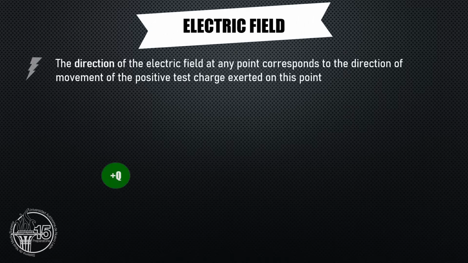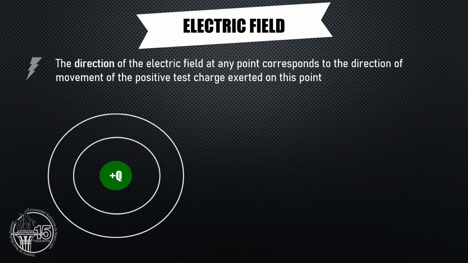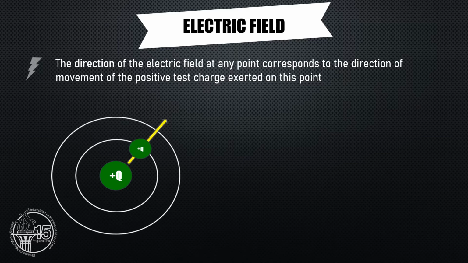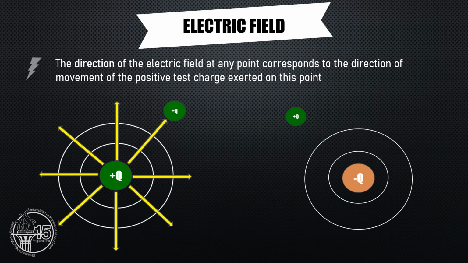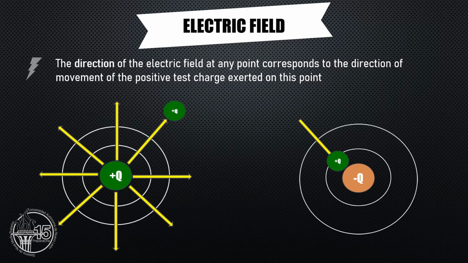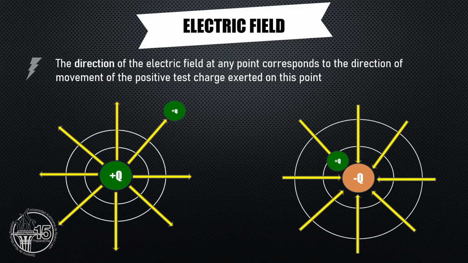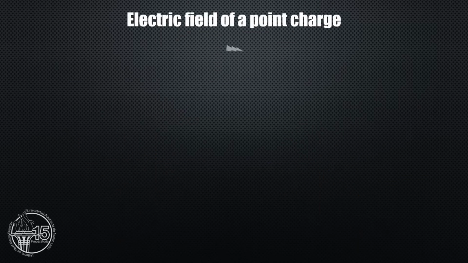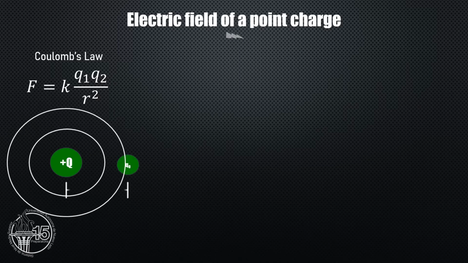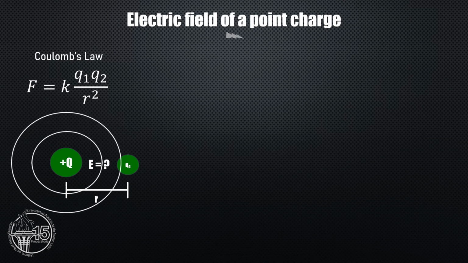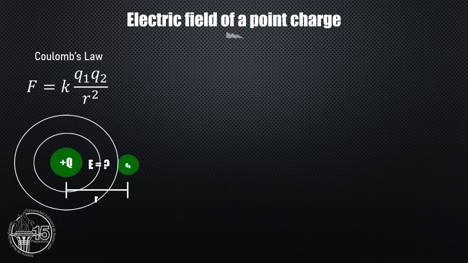The direction of the electric field at any point corresponds to the direction of the movement of the positive test charge exerted on this point. It can be shown that the greater the charge exerted in the electric field, the greater the magnitude of the field, and in turn, the greater the distance between the positive test charge and the Q charge, the lesser the exerted force.